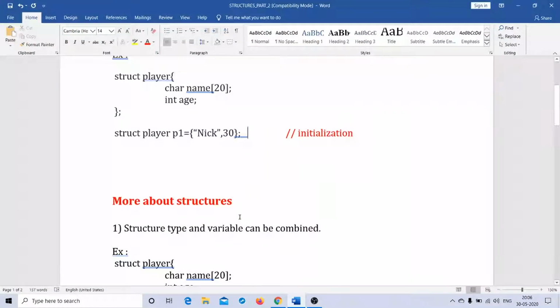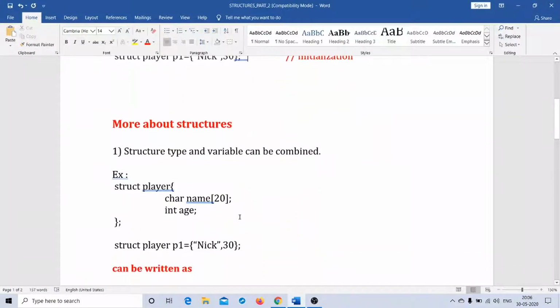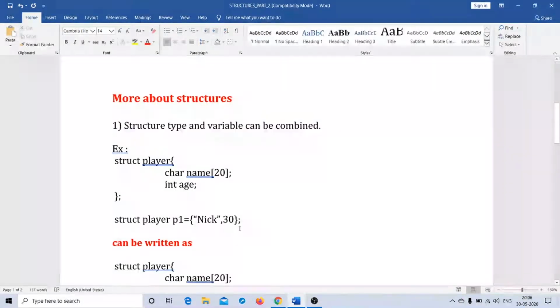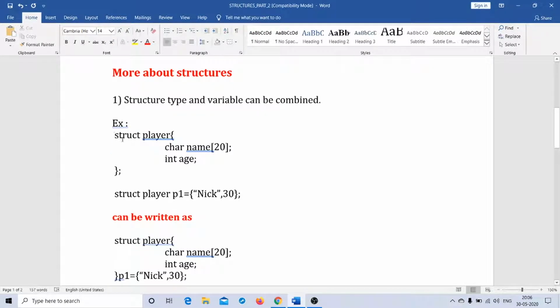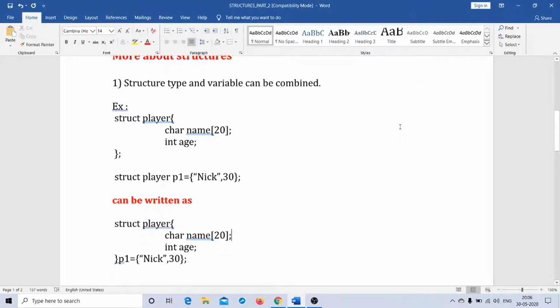Now let us proceed further and look at some extremely important points about structures, out of which the first one is that structure type and variable can be combined. Okay, structure type and variable can be combined, right? I have the same example with me. Let me take you back to my online editor.